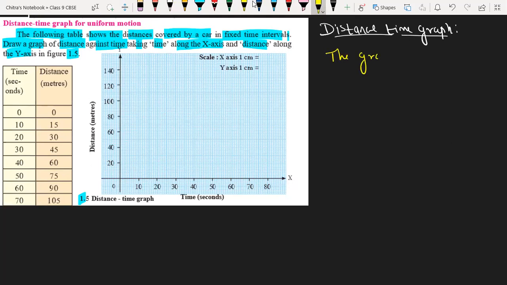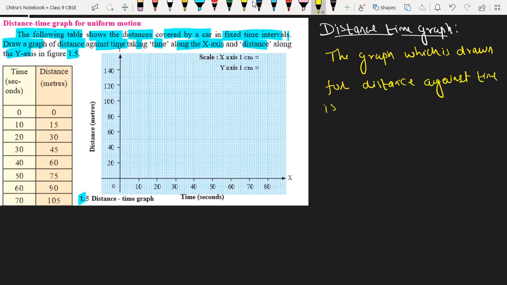The graph which is drawn for distance against time is called a distance time graph.